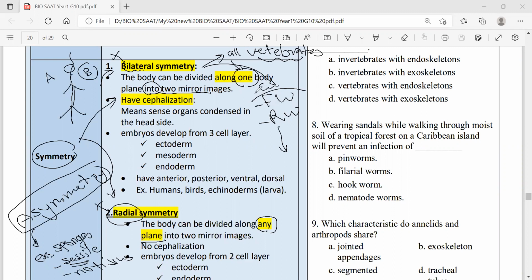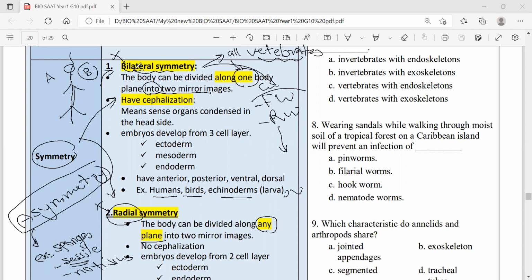Okay, sponges and Cnidarians are different. Sponges have no symmetry. Cnidarians like jellyfishes and corals have radial symmetry. All humans, birds, even the vertebrates have bilateral symmetry. And there is something else.